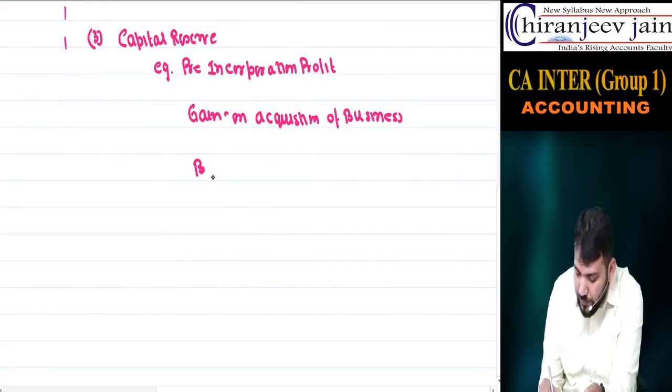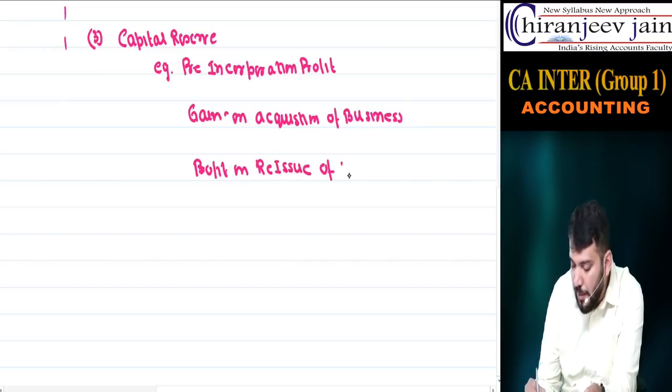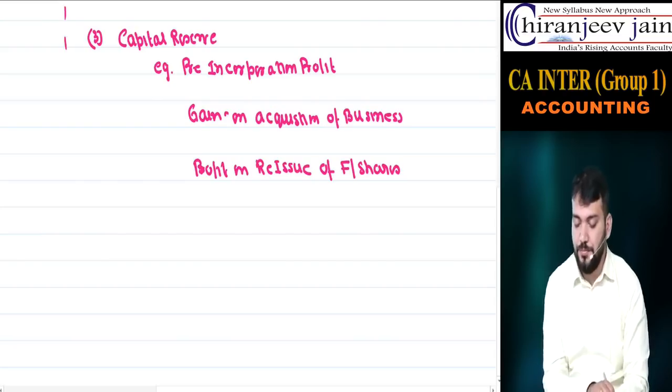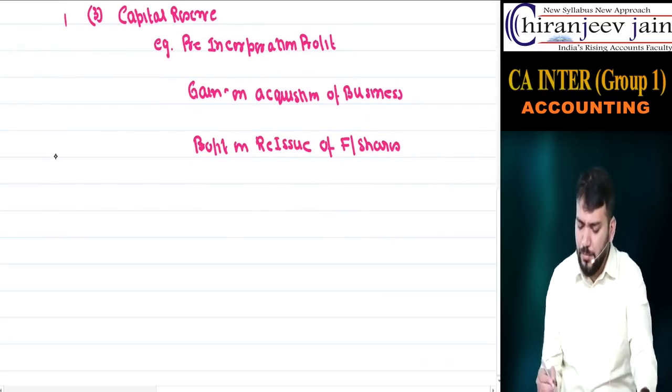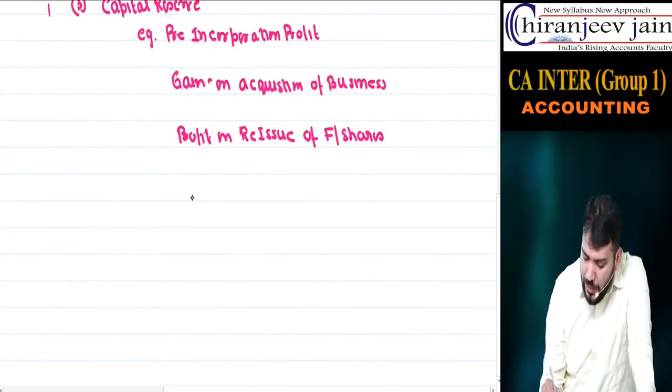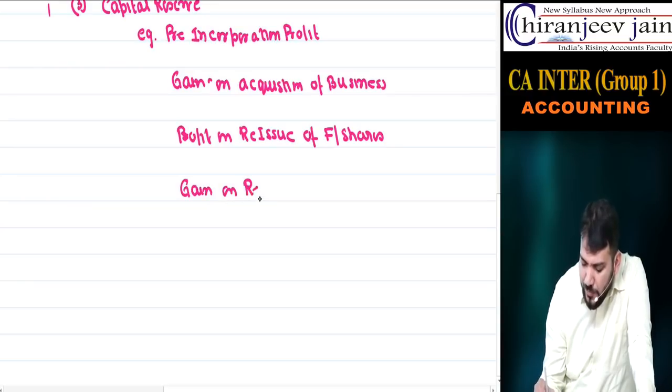So we can say this is profit on reissue of forfeited shares. I am assuming that you know the journal entry of forfeiture. Correct? One more example you can write down that is coming soon: any gain on redemption or cancellation of debenture.